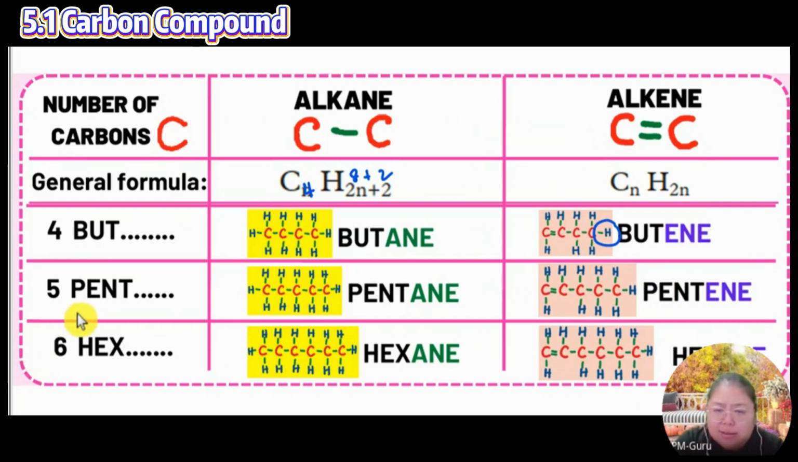Number 5, pentane, pentene. So this one is full, full H. This one, take out this part. This one also empty. When I put the double bond already, the next one, the C below has nothing. Then I put an H.